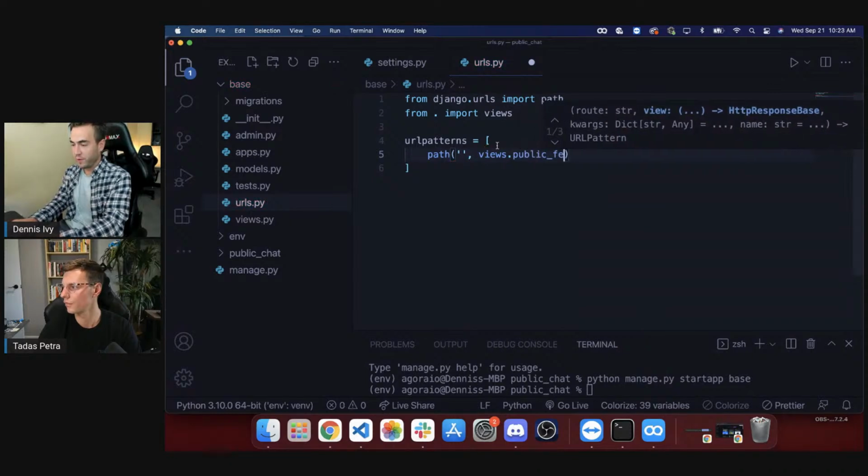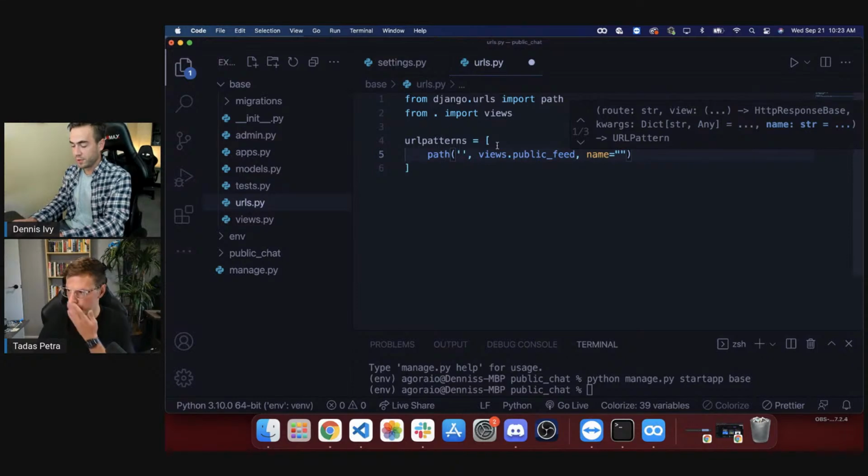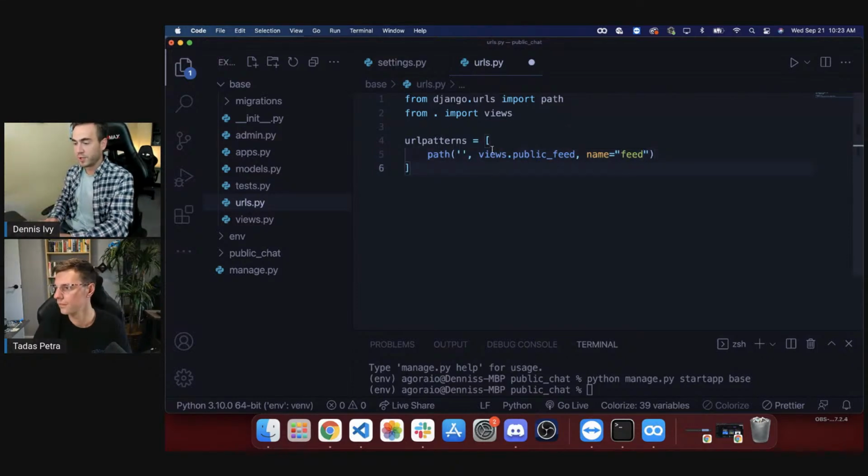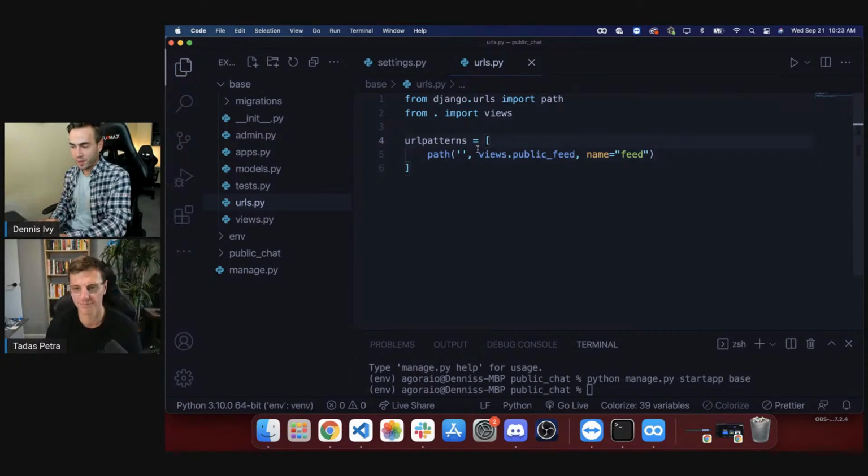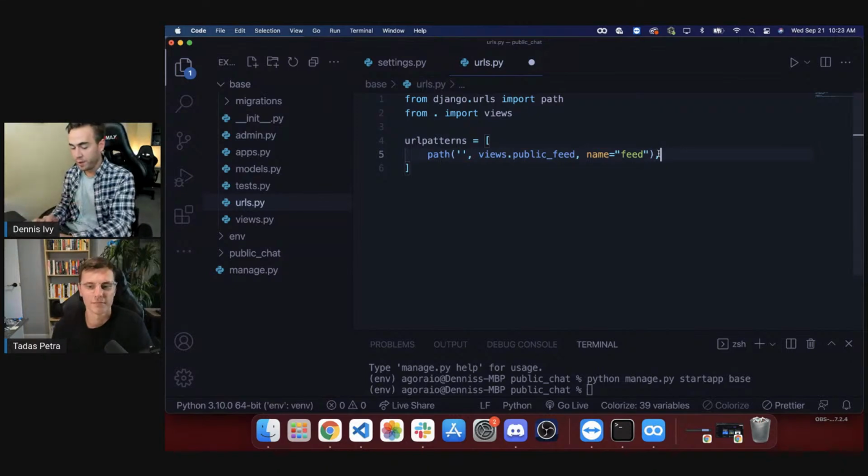Create a view called public feed. We haven't created this yet, but we will create this in a second. So just call that feed. So that's the URL pattern. So basically the home page is going to be our public feed, and we will create some kind of login page. In fact, later on, this page right here will probably be feed, and we'll create the login form as the home page, because I don't want people joining without at least putting in their name.